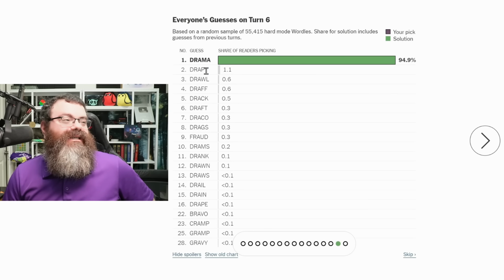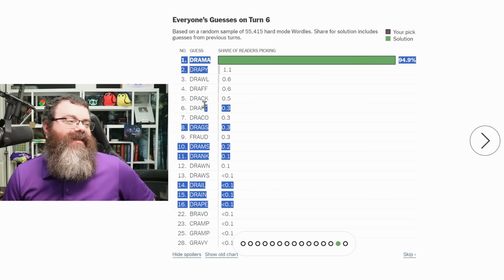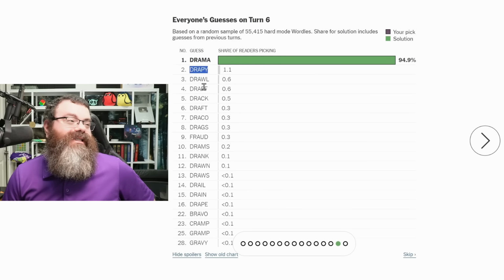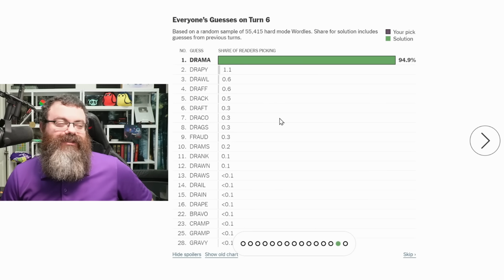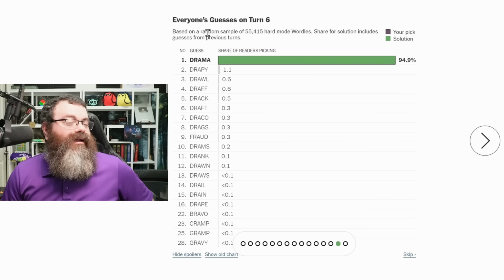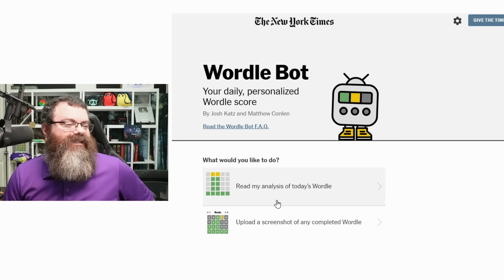Drapey. Interesting. Is that like being like a drape? I'm not sure what drapey is. Drawl, draft. So this is like, cannot think of this word. So drawl is a legit mistake. But these are like, I cannot think of this word. Draft is okay as well. Draco, drags. Fraud, interesting. Fraud is one of the ones I thought of guessing. Yeah, I was worried about it being trappy, and I was correct to worry about that. But I think a lot of these are just not being able to think of drama, because that repeated letters always mess with people. Let's see how people did in regular mode.